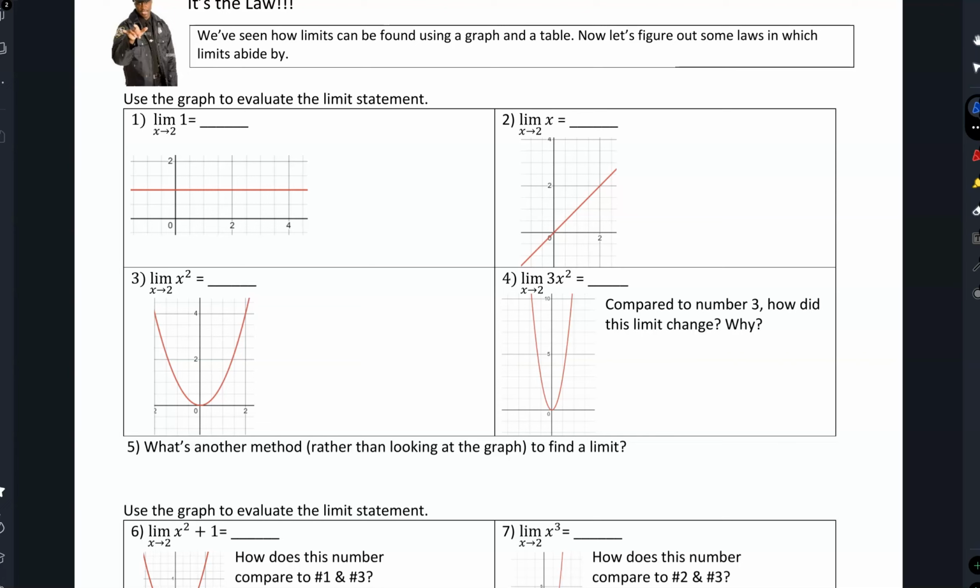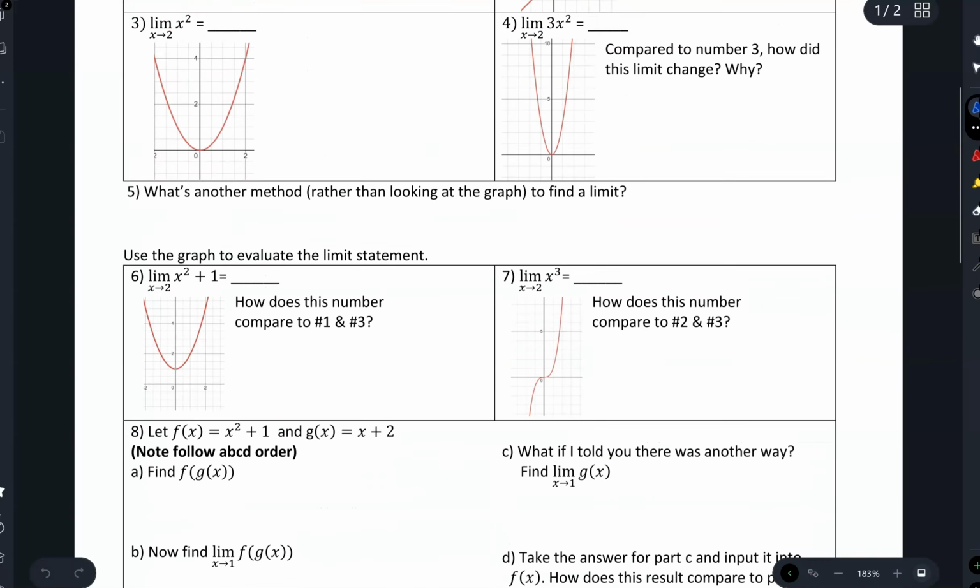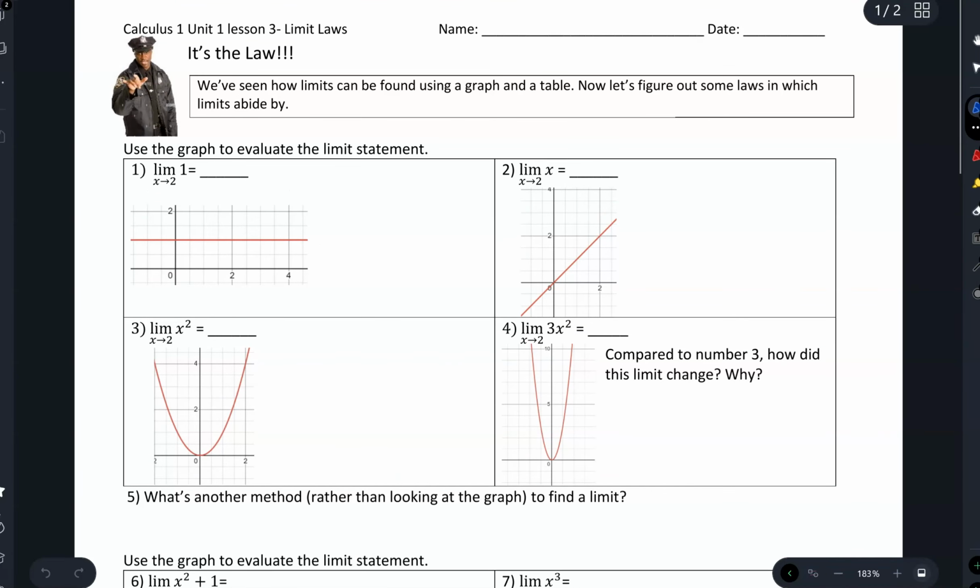Okay, so on Friday, we did limits looking at graphs and tables. So now we're just going to build upon that. Take a second and see if you can answer these first few questions and come up with some rules. Pause the video and think about it. All right, so use the graph to evaluate the limit statement.